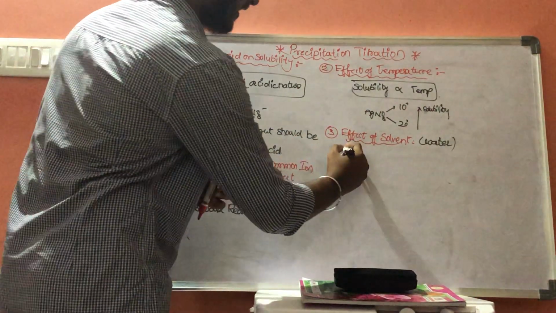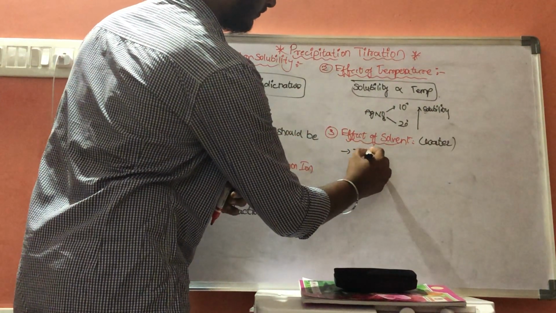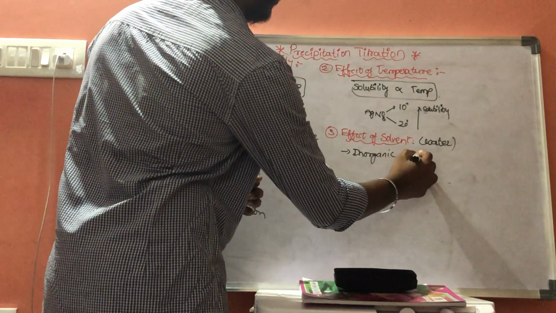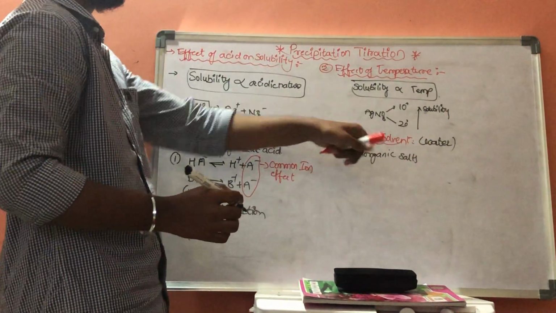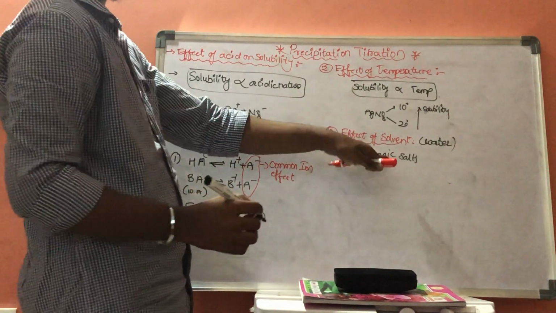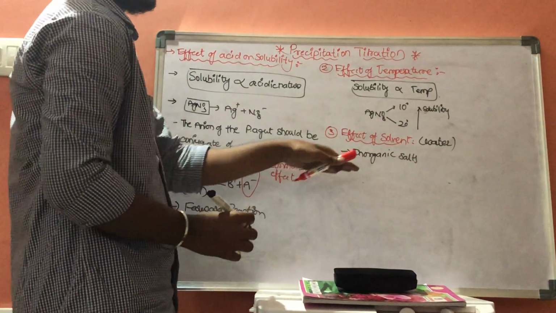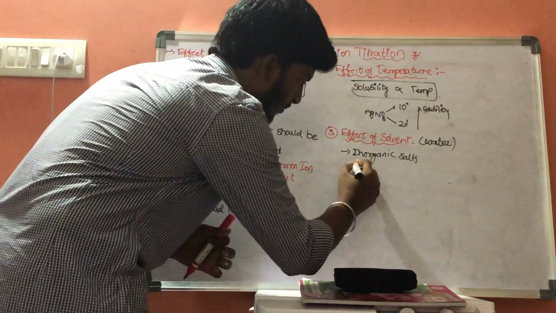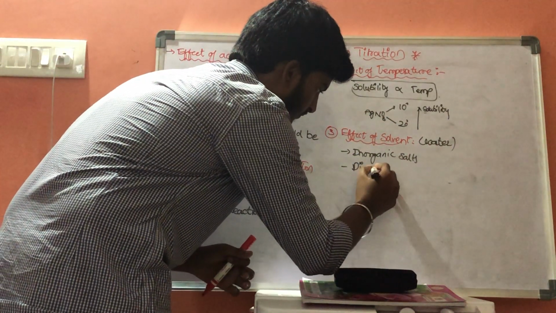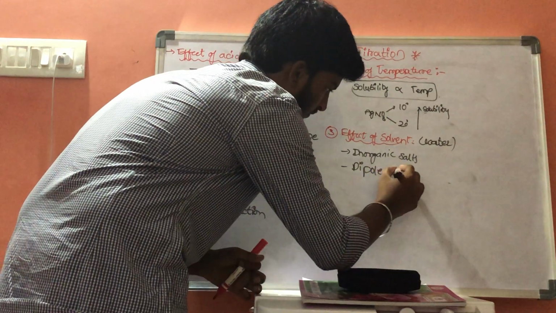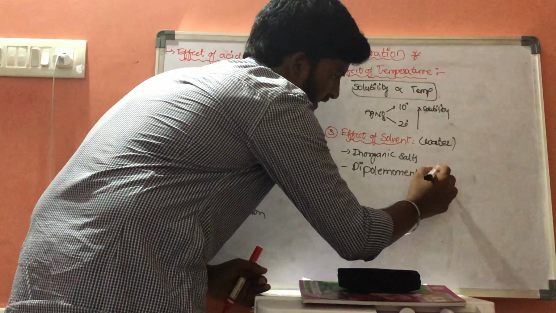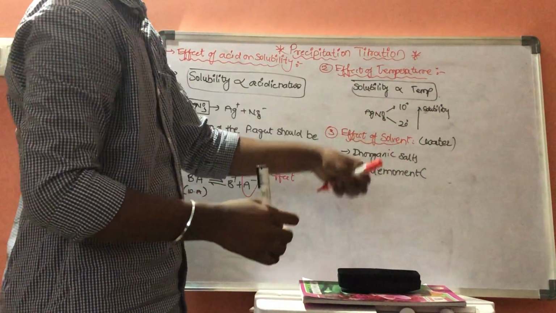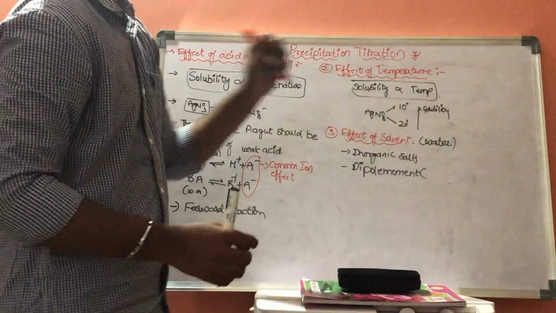There are some inorganic salts which are more soluble in water, because this water will exhibit dipole moment. As a result, it will separate both cations and anions, and they will react together to form precipitate.